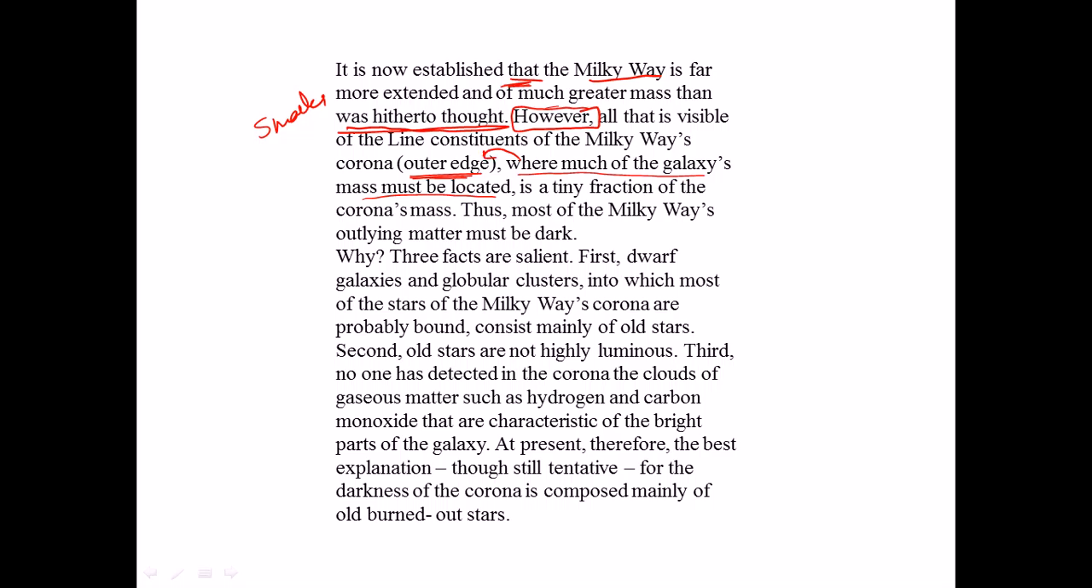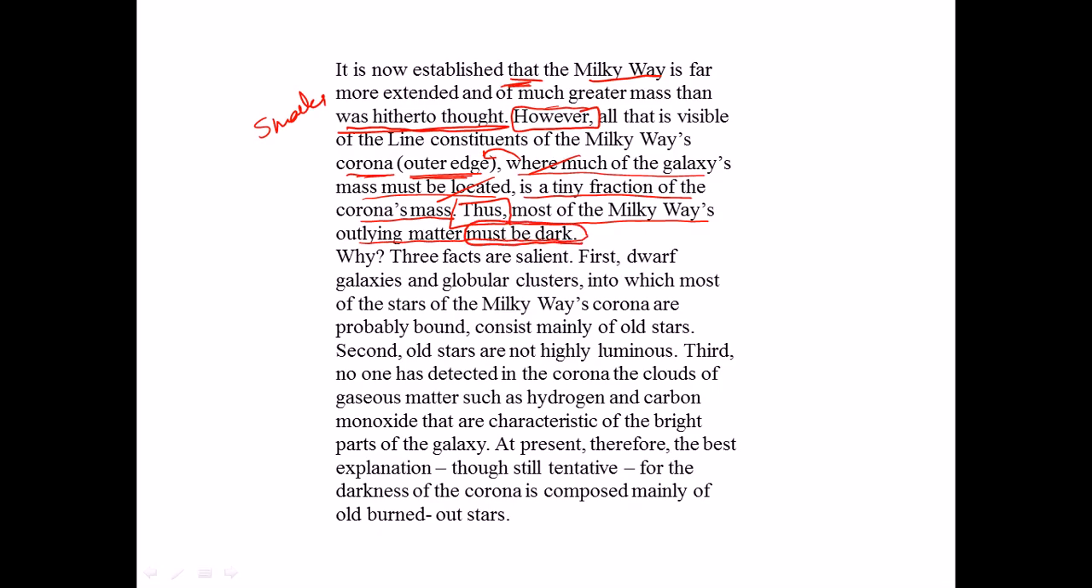And as we can see, it is mentioned between two commas, that is an apposition about the corona. That means it is giving extra information about the corona, where much of the galaxy's mass must be located. If we remove this and read it, we can understand that all that is visible of the line constituents of the Milky Way's corona is a tiny fraction of the corona's mass. So eliminate this, you can understand it better. Thus, another transition word, thus, which concludes the entire paragraph. Most of the Milky Way's outline matter must be dark.